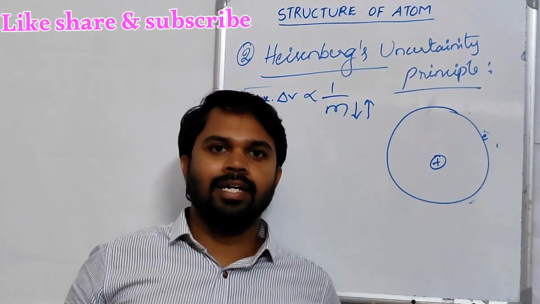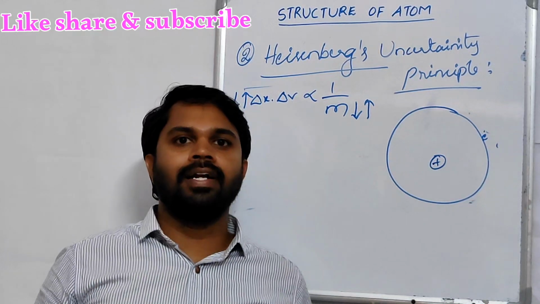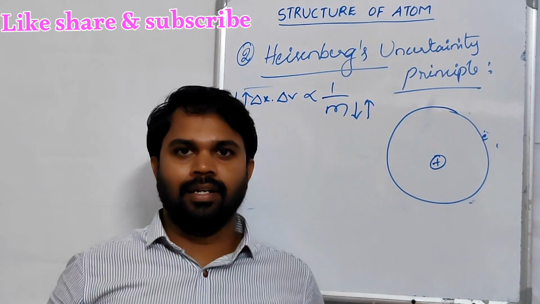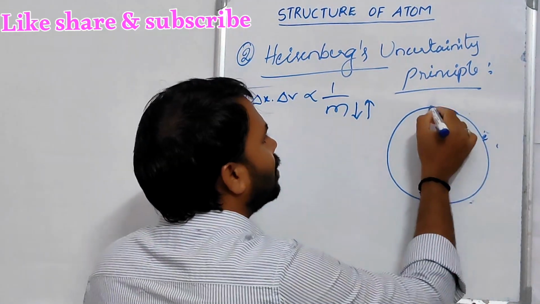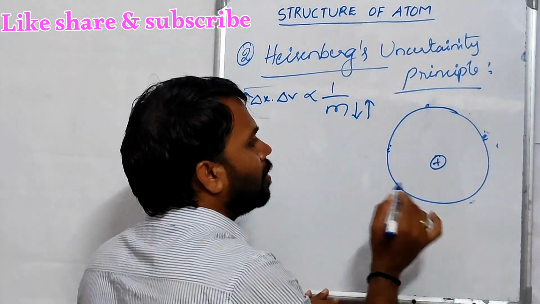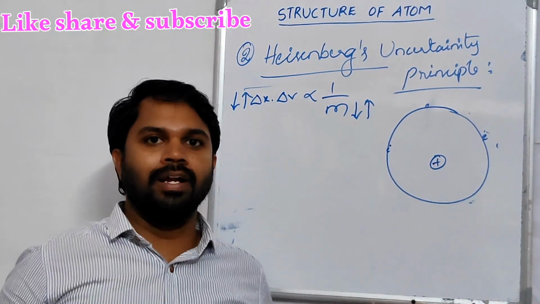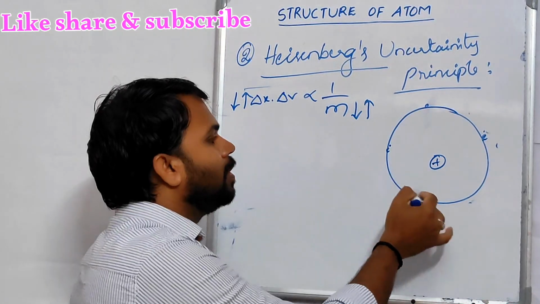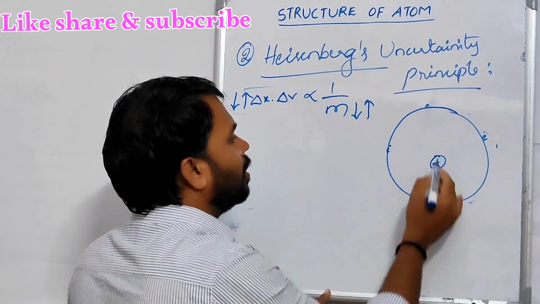And according to Heisenberg, we can only determine the probability of finding the electron. We cannot determine the exact position of the electron. For example, saying the electron is right here, or right here, or right here is wrong. At this point, Bohr's theory failed. According to Bohr's theory, electrons revolve around the nucleus in a fixed circular path, which means the electron is present here or here or here.